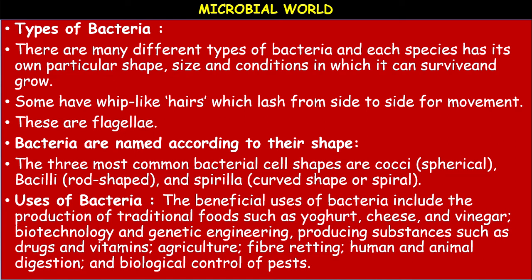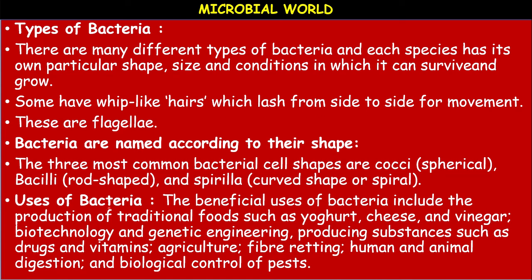Gram positive bacteria retain the stain, while gram negative bacteria do not retain gram stain. The difference in retention of stain is due to difference in the chemical composition of their cell wall. Salmonella, Spirillum, Escherichia coli, these are all gram positive bacteria, while Staphylococcus and Streptococcus are gram negative bacteria. The process of this gram stain was developed by a Danish scientist by the name Christian Gram.